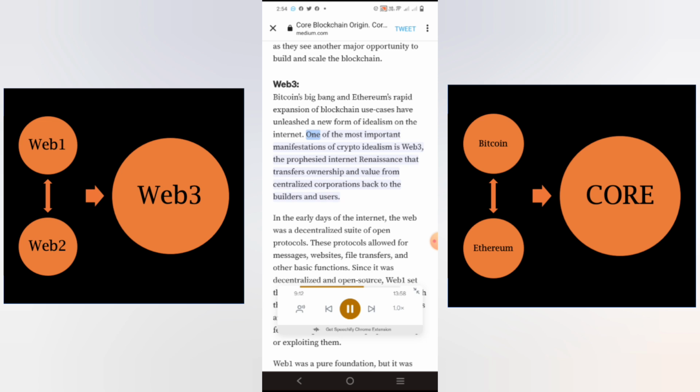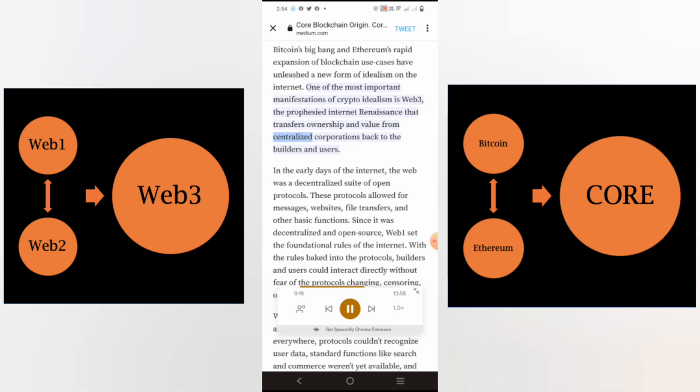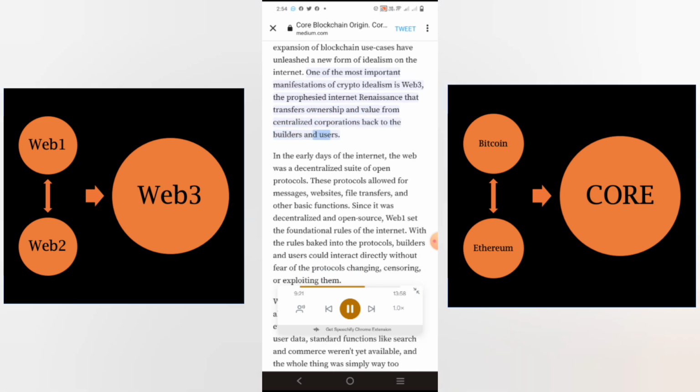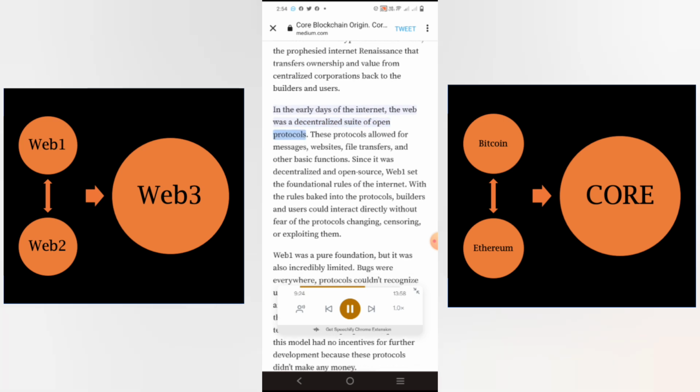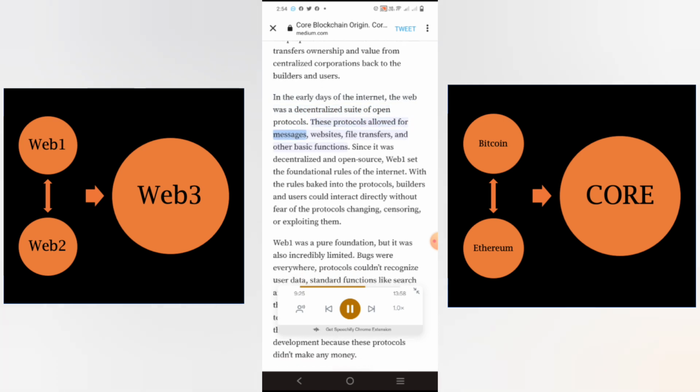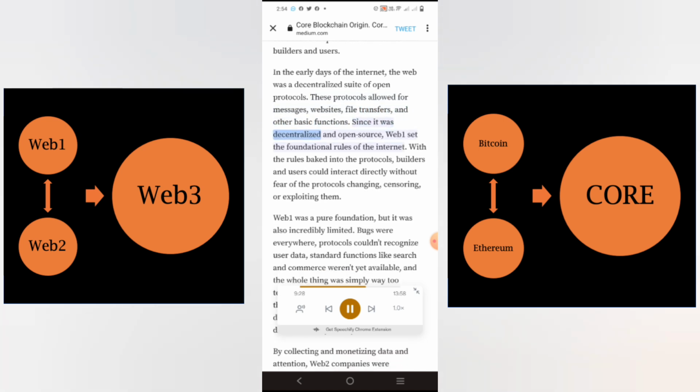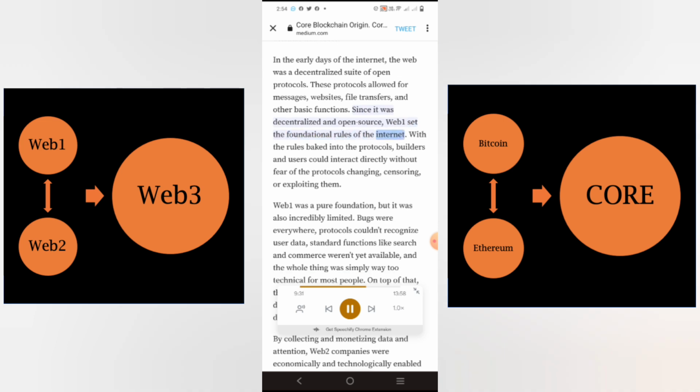One of the most important manifestations of crypto idealism is Web3, the prophesied internet renaissance that transfers ownership and value from centralized corporations back to the builders and users. In the early days of the internet, the web was a decentralized suite of open protocols. These protocols allowed for messages, websites, file transfers, and other basic functions. Since it was decentralized and open source, Web 1 set the foundational rules of the internet.